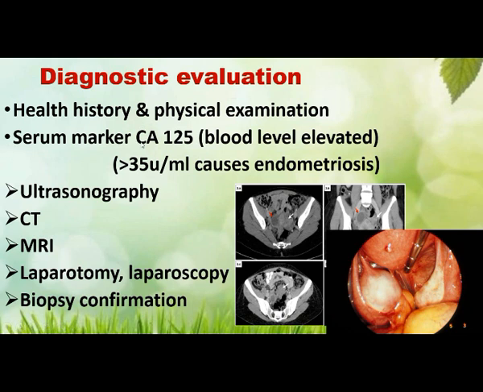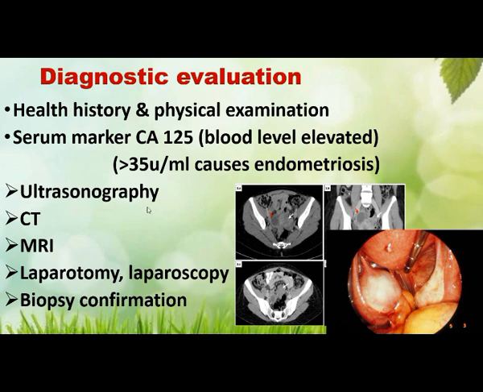So if they come with these symptoms, we have to go for ultrasonography. If we find there is a cyst, then you have to check for the serum marker, that is CA125. If the blood level of the marker is elevated to more than 35 units per ml, it is the main sign of endometriosis.